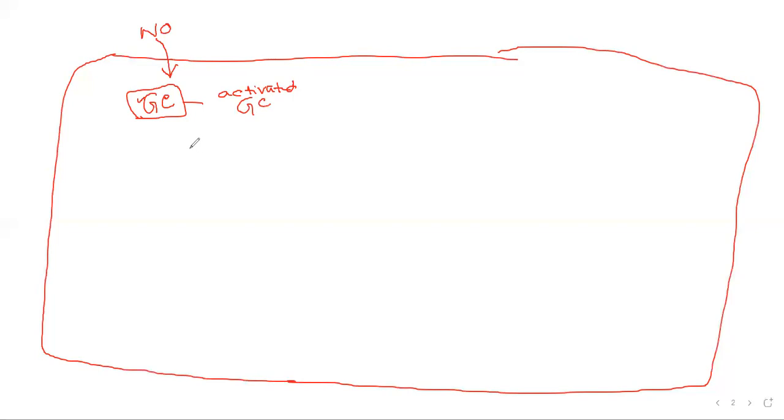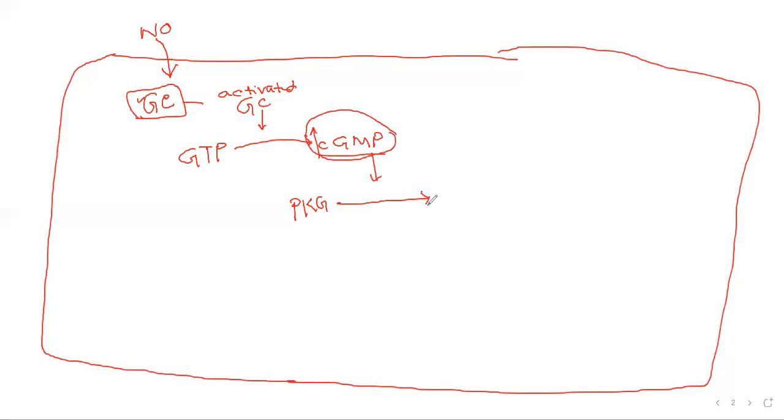This activated guanylate cyclase acts on GTP and converts the GTP into cyclic GMP. And the cyclic GMP level rises in the cell, and this cyclic GMP activates an enzyme called protein kinase G. This protein kinase G was inactive, and by this action of cyclic GMP, protein kinase G gets activated.